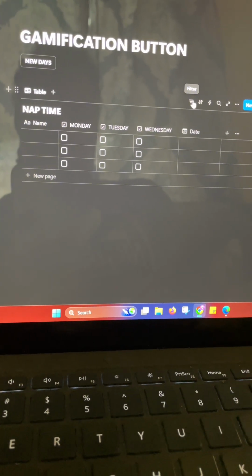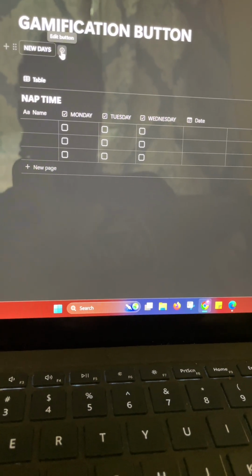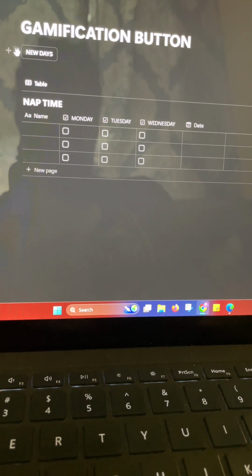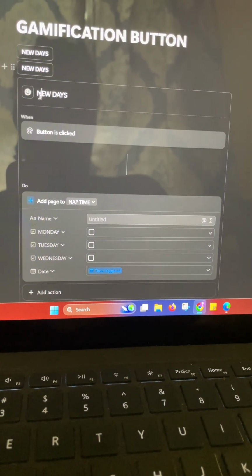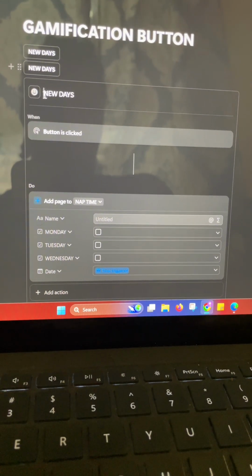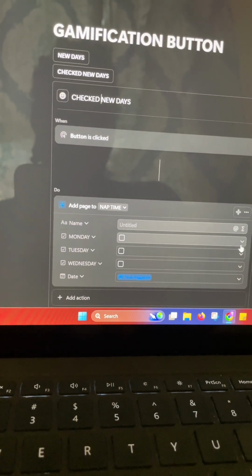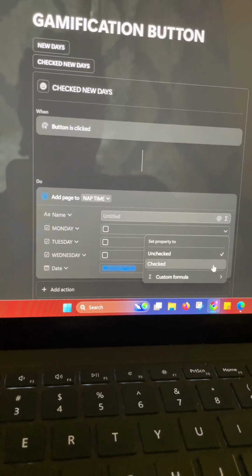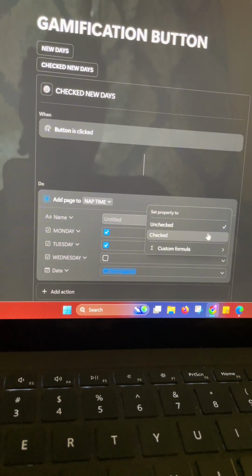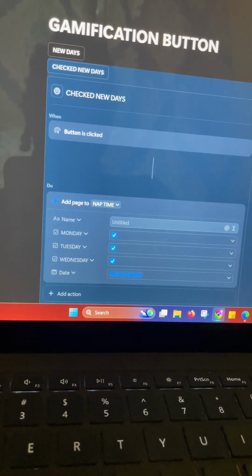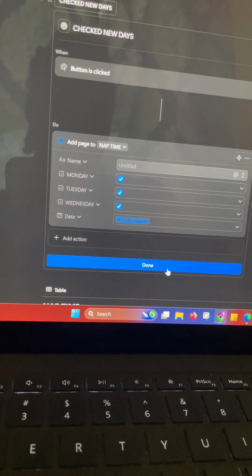Okay, and here is our setup for an empty database where the boxes are not checked, but we're going to duplicate this specific button again. And this time, this one is set for a checked new days. So now when these are marked, the date will populate as well. Set this to date triggered, not time triggered.